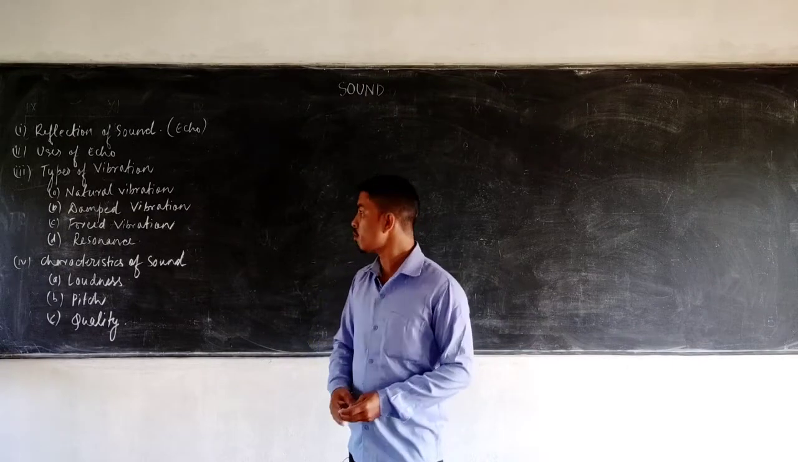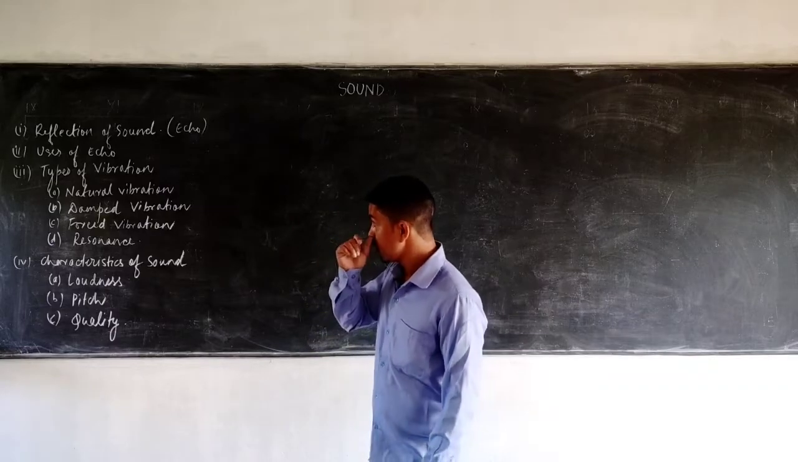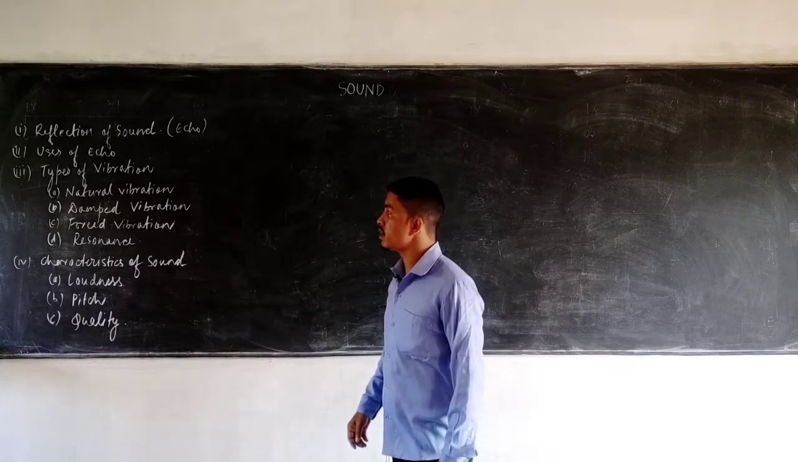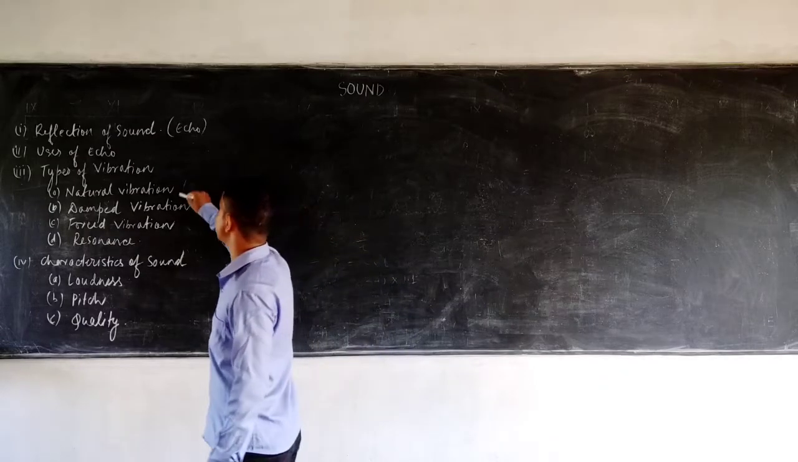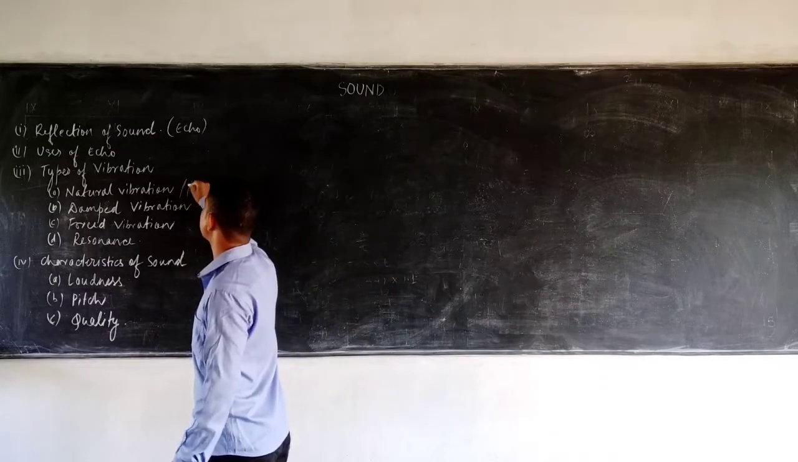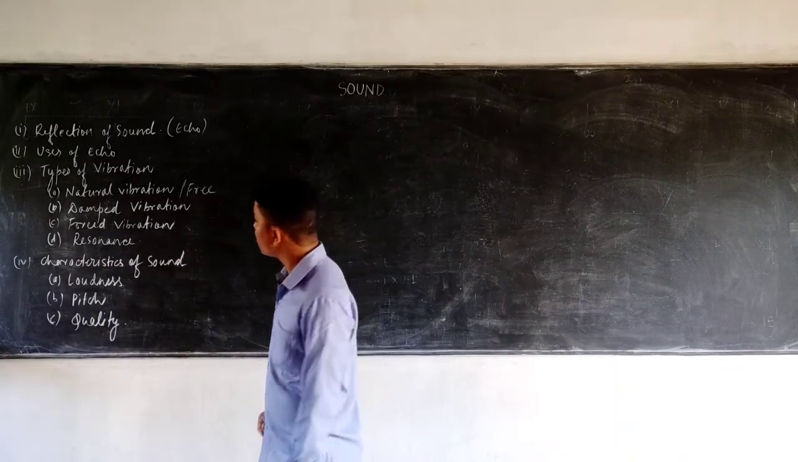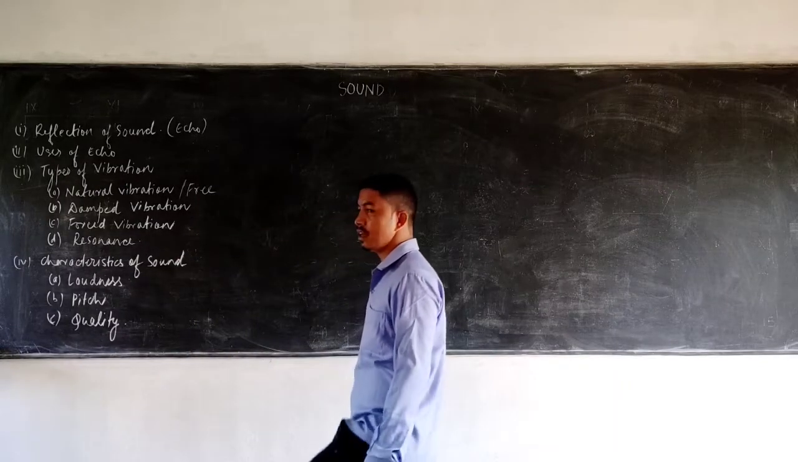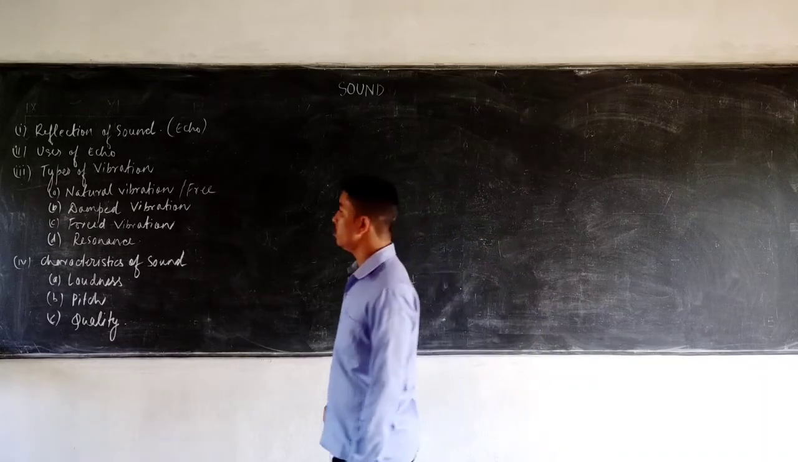Now coming to the next topic, that is the types of vibration. So the vibrations are usually classified under 4 types. Natural vibration, which is also known as free vibration, the damped vibration, the forced vibration, and the resonance. So let us try to understand each one of them individually.